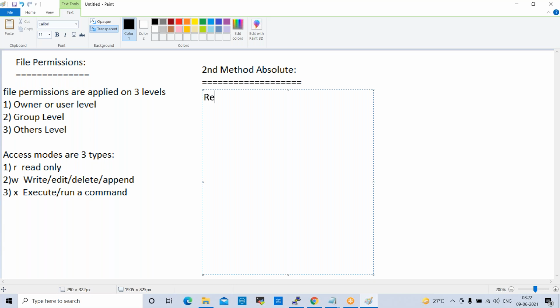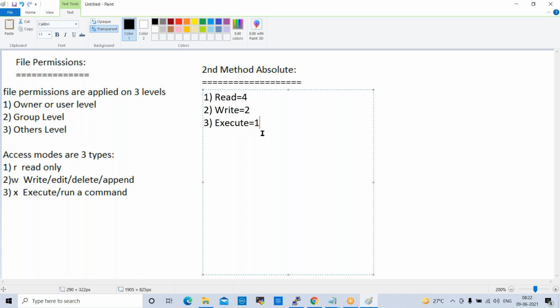So here, read equal to 4. Write equal to 2. And third one, execute equal to 1. Means in place of this, we can use these numbers. Read means 4, write means 2, execute means 1.